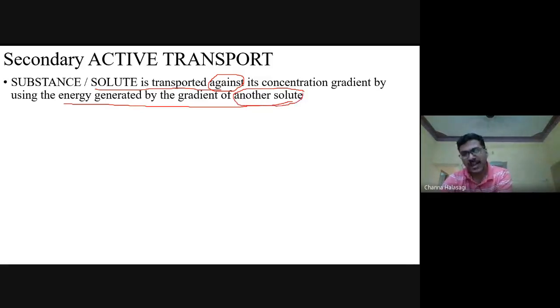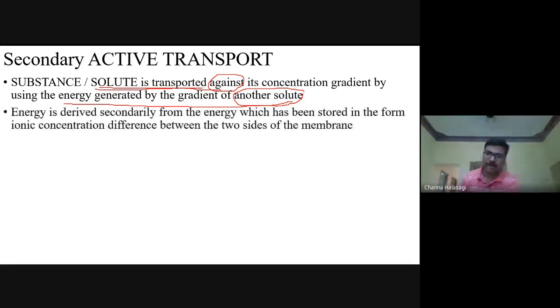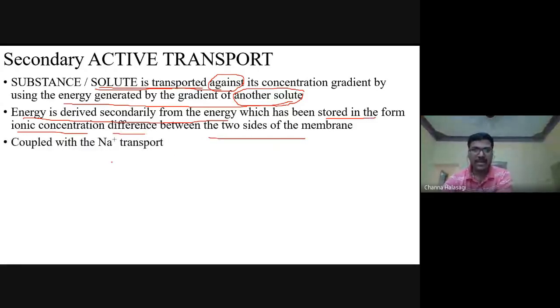Another solute is using the energy and creating a gradient, and here the primary solute is getting transported. I will explain it with one example; you will understand it very easily. So energy is derived secondarily from the energy which has been stored in the form of ionic concentration difference between the two sides of the membrane.